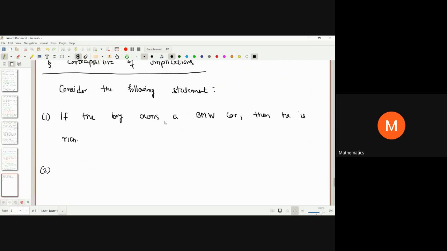The first statement is, if the boy owns a BMW car, then he is rich. If somebody is having a BMW car, then obviously he is going to be rich. It is not possible that a person owns a BMW car and he is not rich. So this is the given statement. Secondly, the second thing that I'm going to write, be very careful while looking at this statement. It says, if the